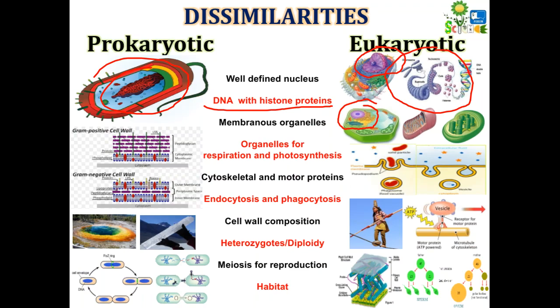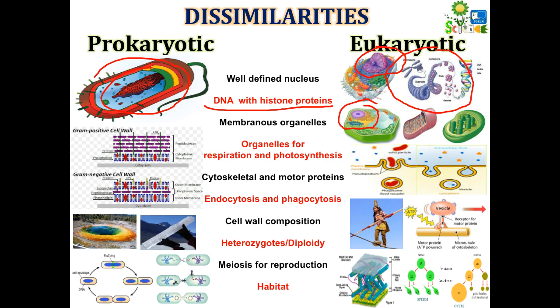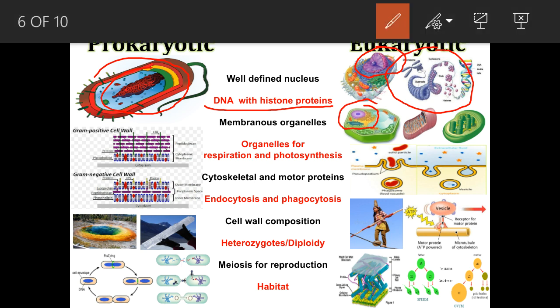translation mechanism. Another dissimilarity is organs for respiration and photosynthesis. Here we can see a mitochondria meant for respiration and chloroplast for photosynthesis. Such organelles are not present in prokaryotes. The process of ATP synthesis happens only at the membrane of prokaryotes.